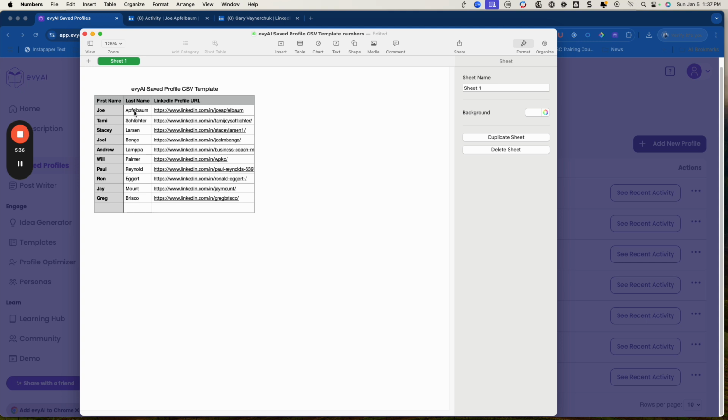Some of these are duplicates. So Joe is already in there. And I want to see what happens with this. So I'm going to save this file. I'm going to pause it for a second. I'm going to save this file somewhere where I can find it real quick, and then I'll be right back. All right, so I've saved it.